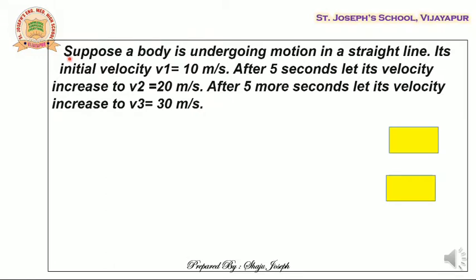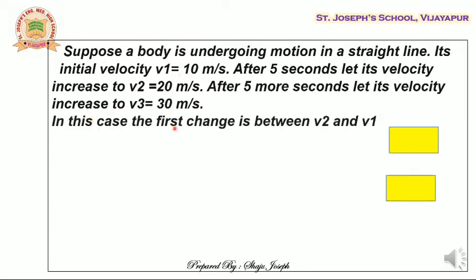Let its initial velocity be v1, just as a convention, and let it be equal to 10 meter per second. After 5 seconds, let the velocity increase to v2, which is 20 meter per second. After 5 more seconds, let its velocity increase to v3, which is 30 meter per second. In that case, let us see the first case between v2 and v1. When v1 is the initial velocity, that is 10, and final velocity v2.